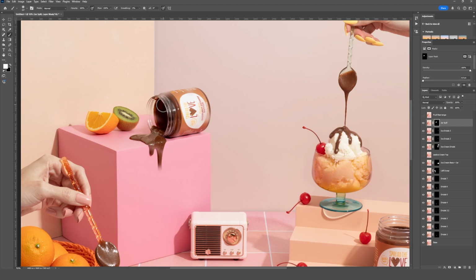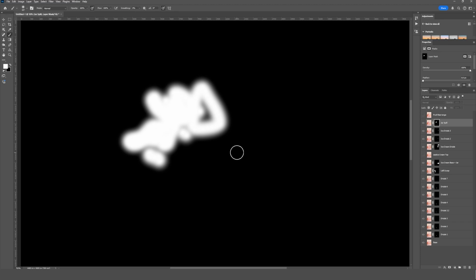When you're masking, you want to make sure that you're not missing any important areas of the portion of the photo that you want to be painting in. So the best way to check against that is by changing this to black and white so you can clearly see where you've already painted. So if you hover over your layer mask here, and hold the Alt or Option key and click, it's going to turn your photo to black and white.